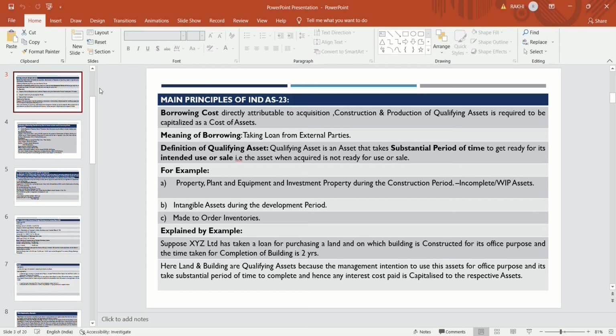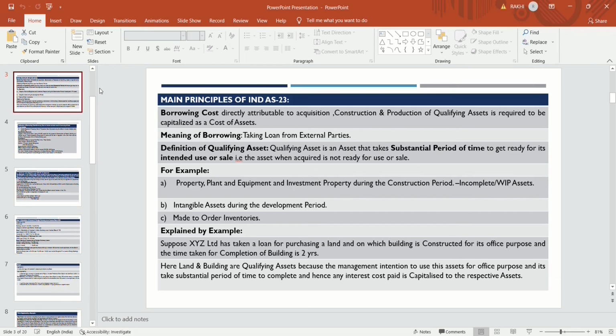The intention of the management is to use that land on which building is constructed, and that building is used for office purpose. And time taken for completion of building is 2 years. 2 years is the substantial period of time. Means 1 year is generally, but here time is given, which is assumed to be a substantial period of time to complete the qualifying asset.